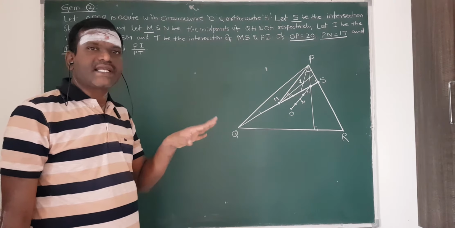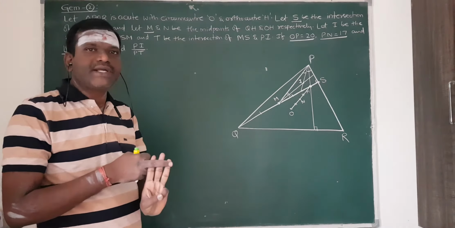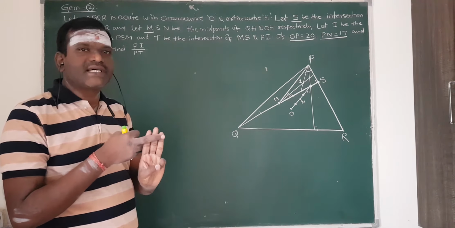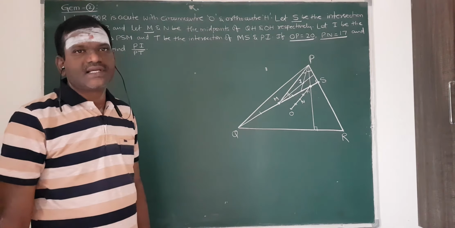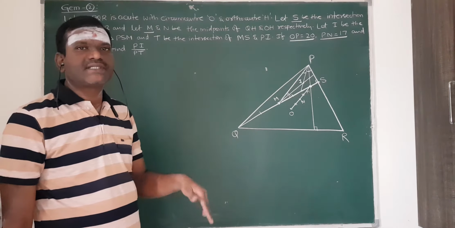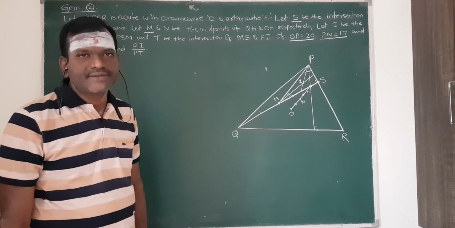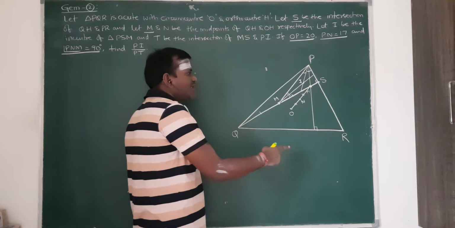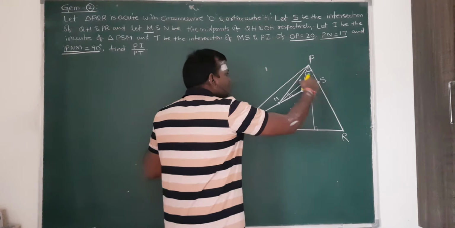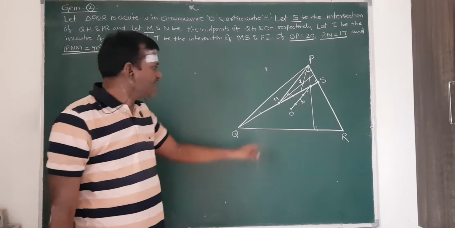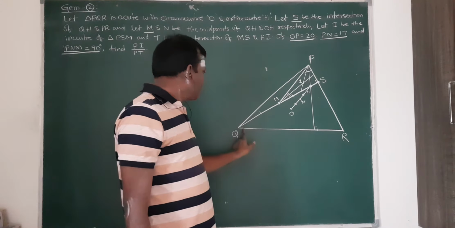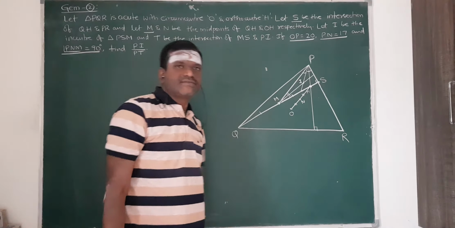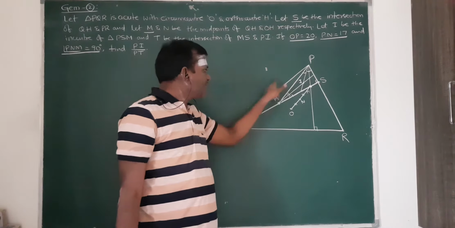In a triangle, a circle passing through the 3 midpoints of the sides, the 3 feet of the altitudes and the 3 points which are the midpoints of the vertex and the orthocenter. These are the 9 points. A circle passing through these 9 points is known as the 9-point circle of the triangle. So if I take the 9-point circle for the triangle PQR, that circle passes through M and S, am I right? Why? Because M is the midpoint of the vertex and the orthocenter, and S is the foot of the altitude. So that's why the 9-point circle passes through M and S.